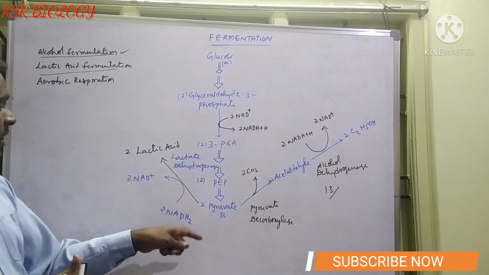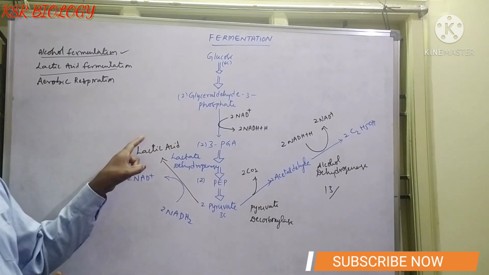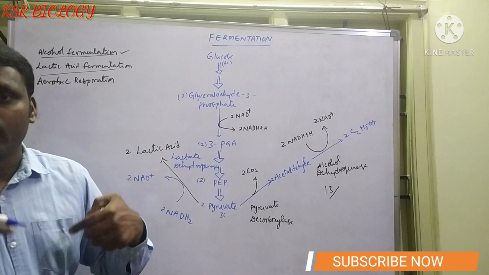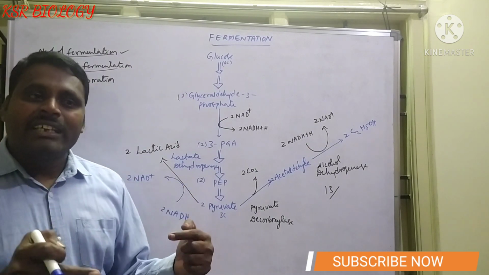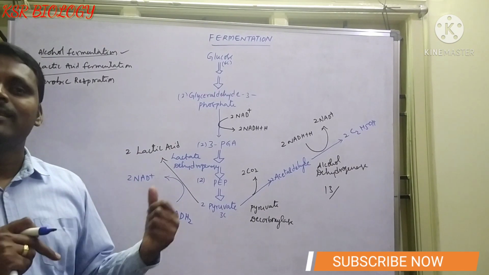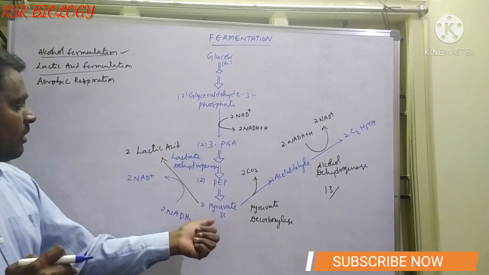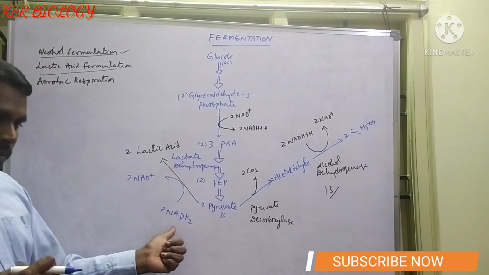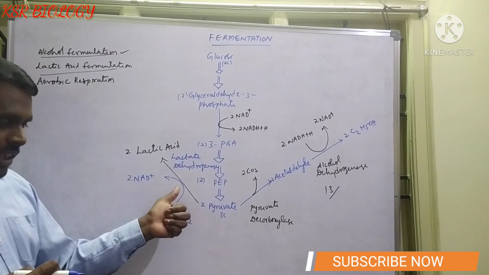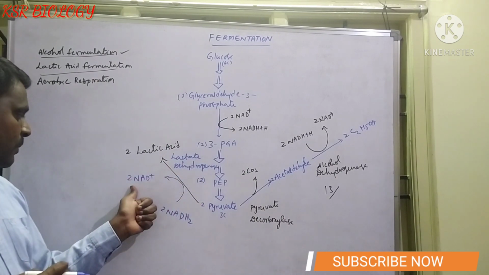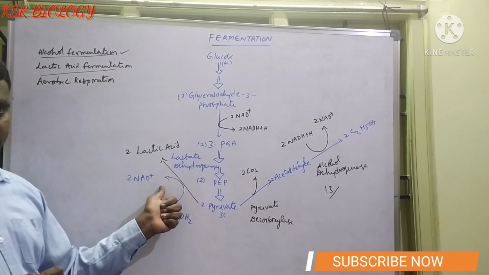At that time the pyruvic acid undergoes lactic acid fermentation. Where does it take place? Even in our body. When we do vigorous exercise, the availability of oxygen to our muscle cells is less, so the pyruvic acid gets converted to lactic acid. Here 2 molecules of NADH2 are reoxidized. As a result, it produces 2 molecules of NAD+.